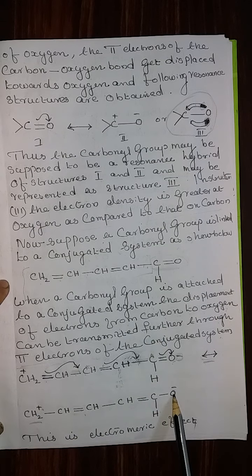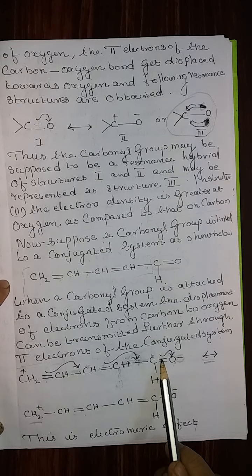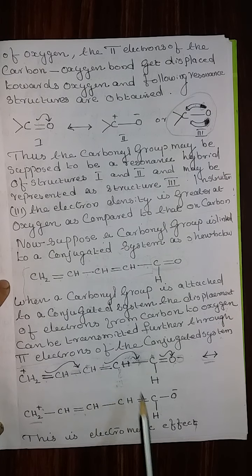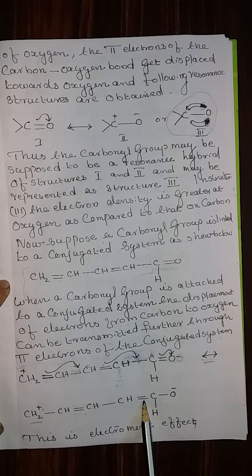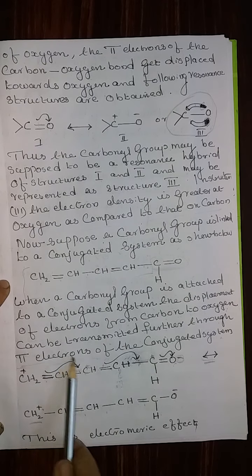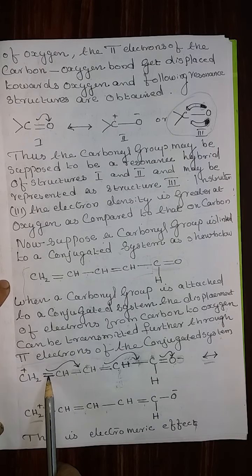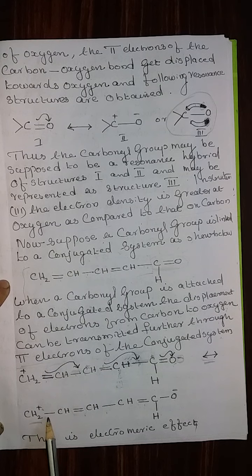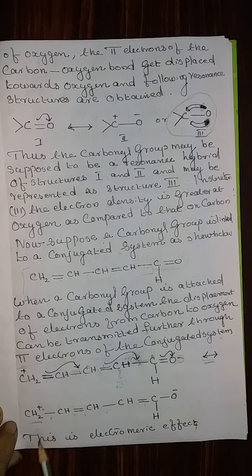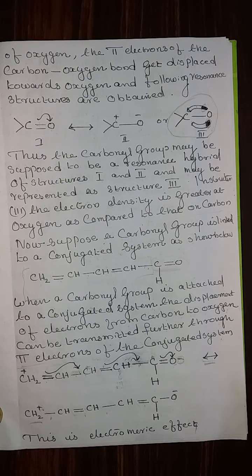That means oxygen gets a negative charge because of the shifting of these two electrons. Because this bond comes here, there is a double bond. Now this double bond becomes a single bond because of the shifting of this electron; here it gets a double bond, and here, because of the loss of the two electrons, there is a positive charge, and here there is only one single bond. This is known as electromeric effect.